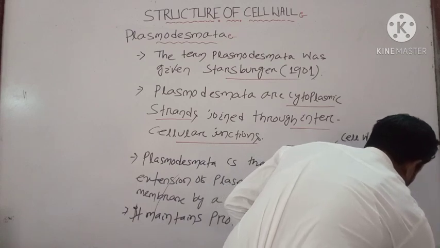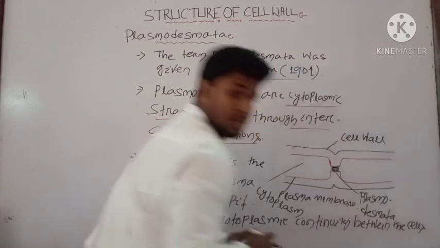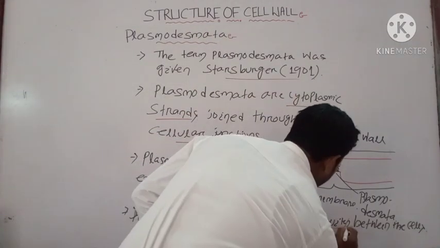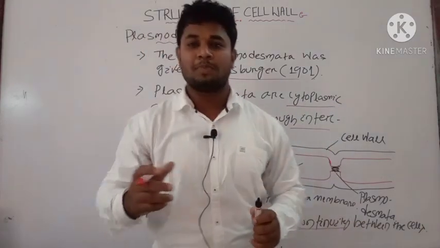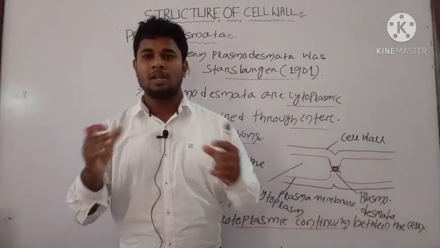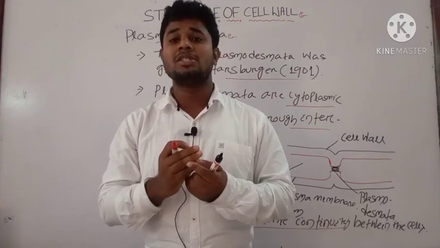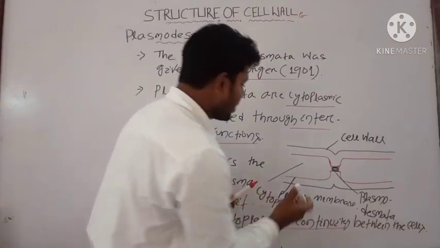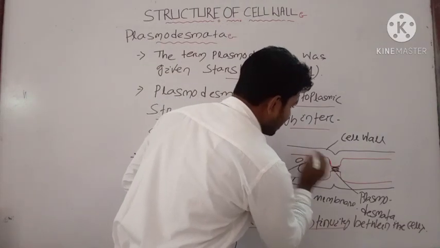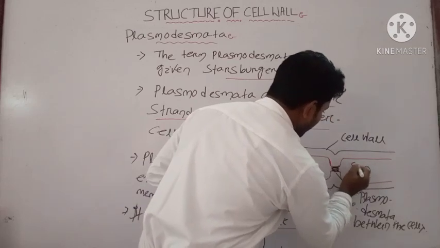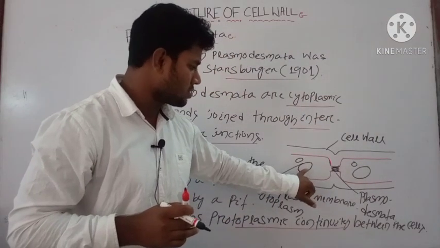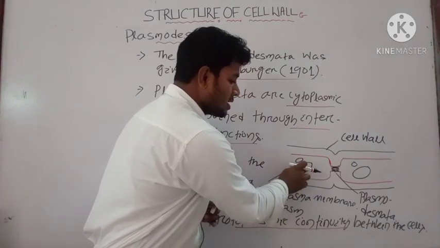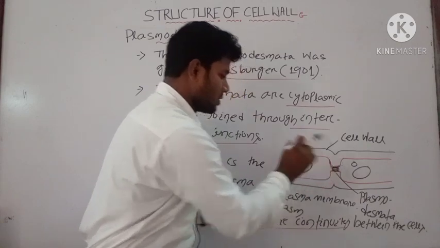Between the cells, it maintains protoplasmic continuity. Here you can see the protoplasmic continuity. All you know about the protoplasm, which is the fluid present, the cytoplasm plus nucleoplasm. Here you can find the vacuole and nucleus. Here also you will find vacuole and nucleus. Protoplasm is the cytoplasmic fluid plus the fluid of the nucleus.